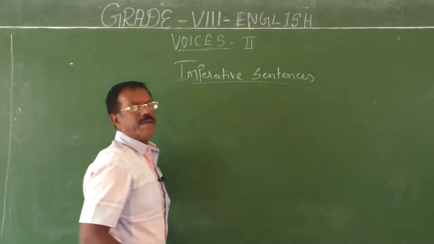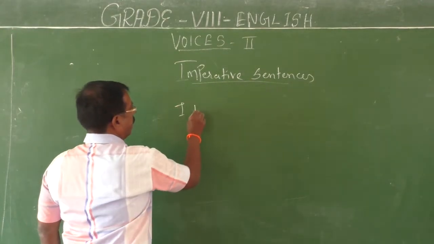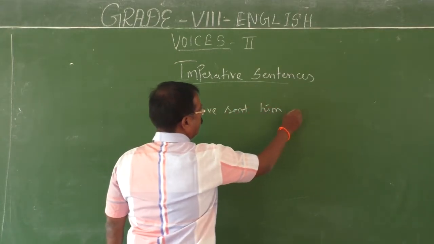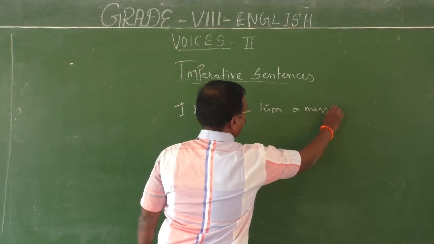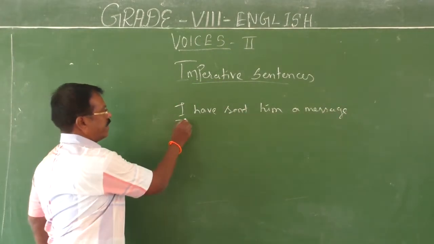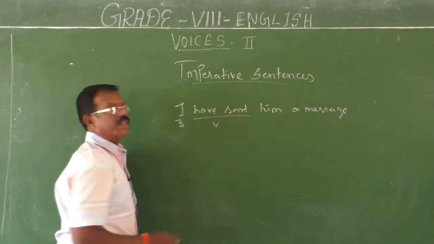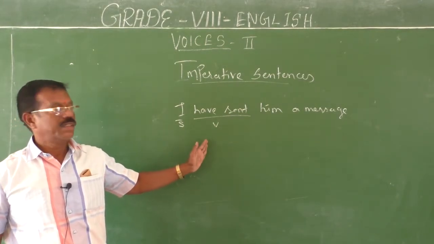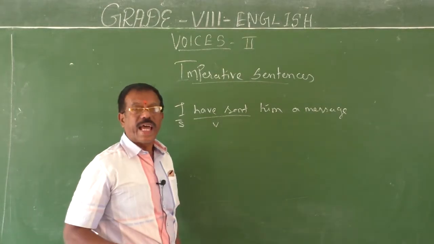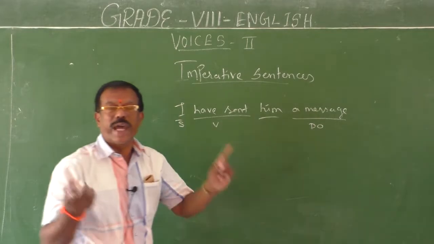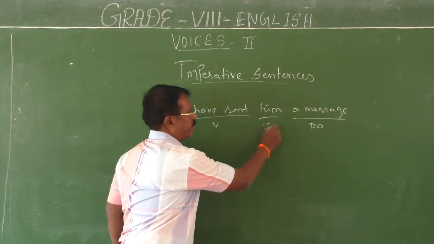See, I have sent him a message. See this sentence. Here I is the subject, have sent is the verb. What is the tense form of the verb here? Present perfect. Okay, I have sent. What have I sent? A message. Direct object. To whom have you sent the message? Him is an indirect object.